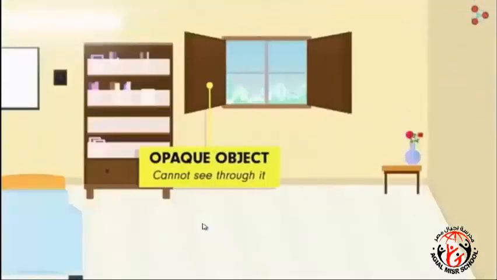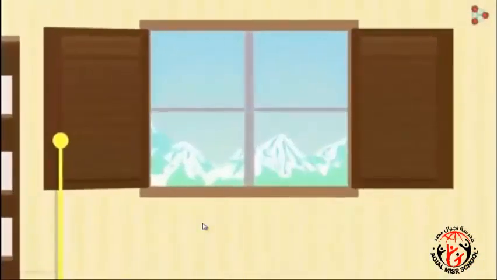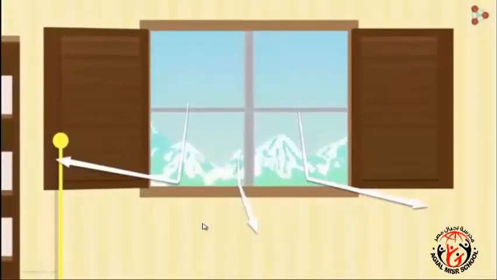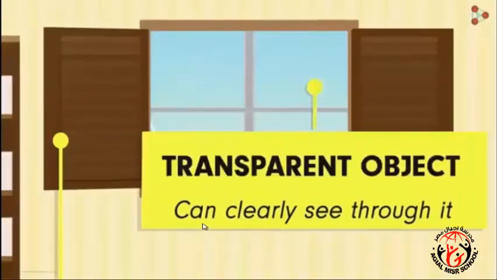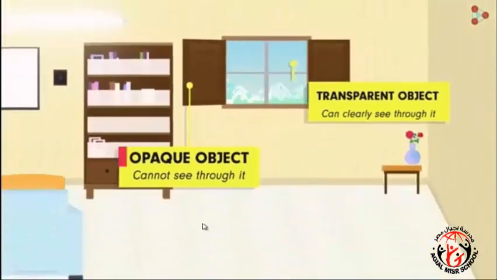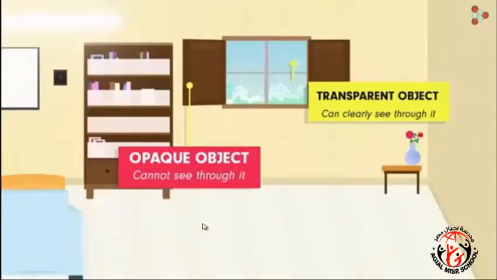Now let's open the wooden shutters. Can you see something new? Yes, we see the surroundings through the glass. And I'm sure you know why. What has happened now is that we have a clear glass which allows light to pass through it, allowing us to see through it clearly. Such objects are called transparent objects. Earlier the wooden shutter was opaque and the opaque objects do not allow light to pass through them.